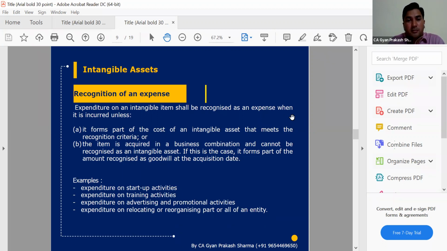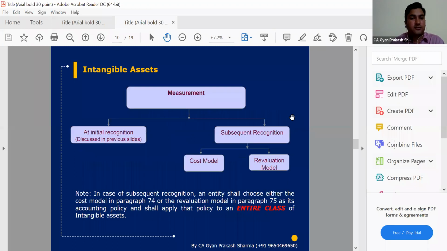but these activities will not be considered as intangible assets because these are notional activities and will not be recognized. We will not say that the cost of training activities, or any advertisement or promotional activities which we have done, will be our intangible assets. These are simply activities required for running a business or operating a plant and machinery and all things. So only costs which are directly linked to the development phase will be considered as intangible assets. All the rest of the transactions, expenses, and amounts incurred will be considered as expenses.